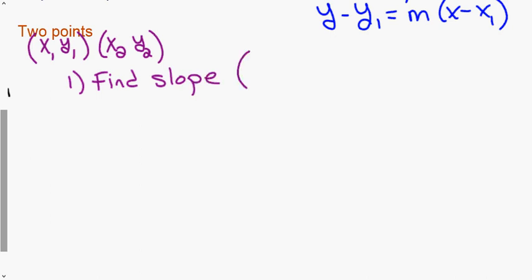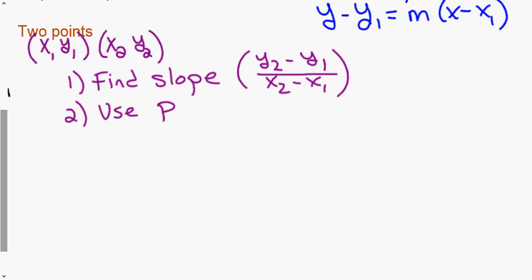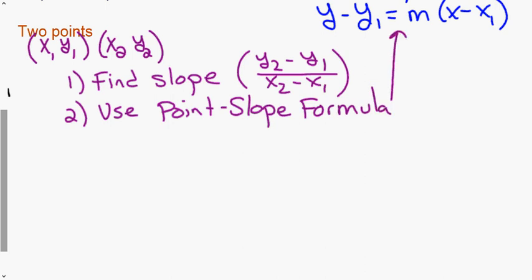And again, slope formula y2 minus y1 over x2 minus x1, as we talked about in section 2.2. Once you have the slope, we now have the conditions that we had for slope in a point. So then we're going to use the point slope formula. That formula right there that we talked about in the second option.